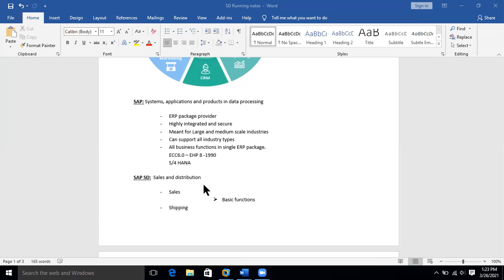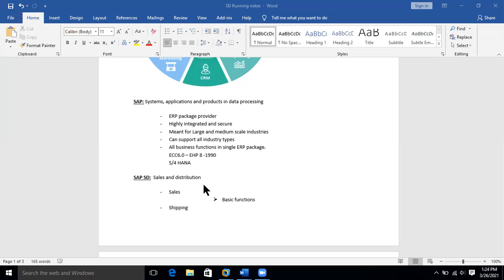So these are the major activities you do in the sales and distribution module. When you create a sales order, there are several basic functions you carry out to make the sales process easy.